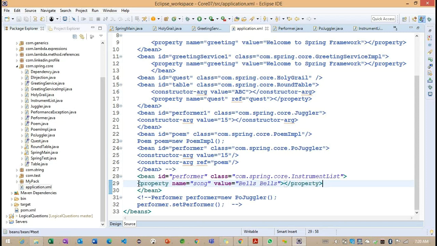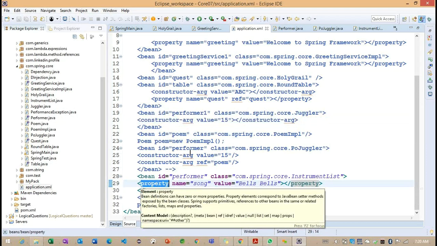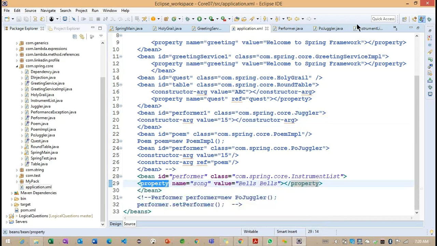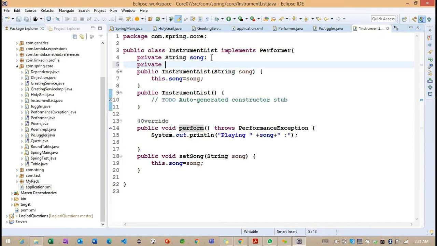Whenever we work on setter injection, we need to work with the property tag. Whenever we work on constructor injection, we need to work with the constructor-arg tag. We identified the value attribute and the ref attribute. To use one more property, we are going to work with the ref attribute. So we need to define one more property. Carefully observe the property I'm defining here, instrument. Don't confuse it: instrumentalist is different and instrument is different.